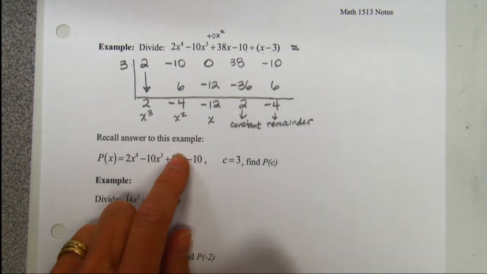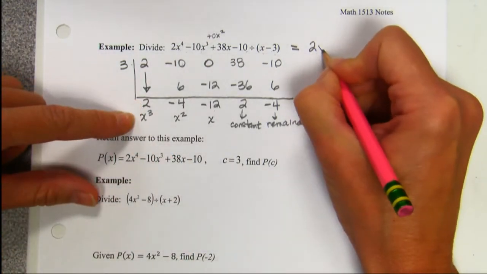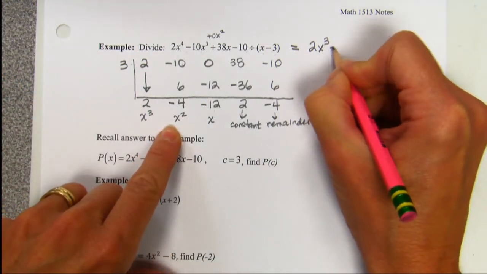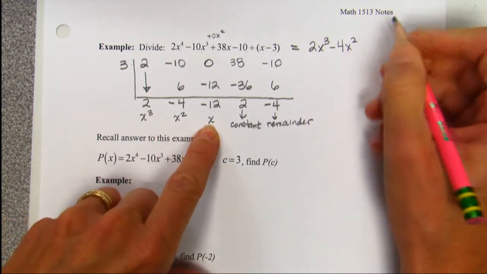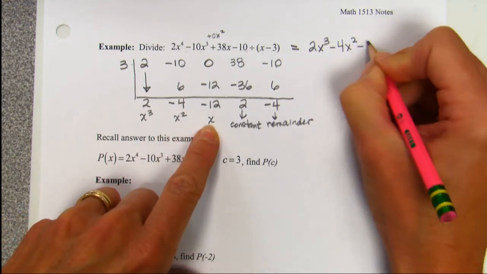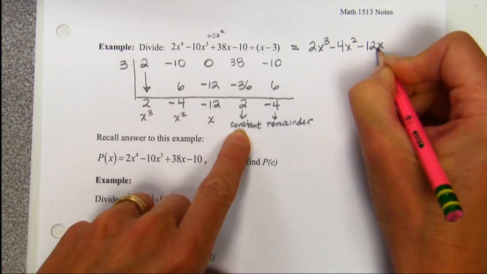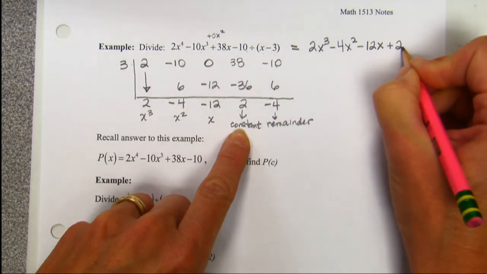So we go to write our final answer. 2 is the coefficient of x to the third. Negative 4, so I'm going to take care of that with a minus, is your coefficient of x squared. Negative 12, so I'm going to take care of that with a minus, is your coefficient of x. Your constant is a positive 2. You have to put a plus 2.